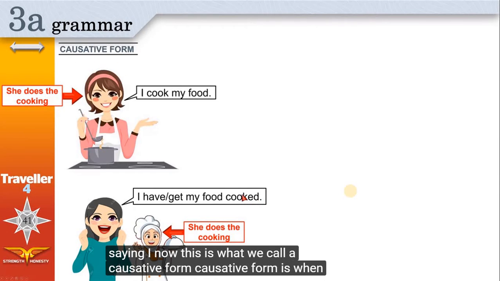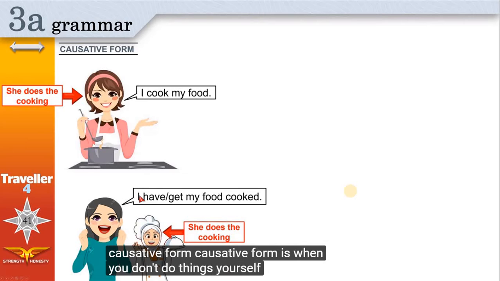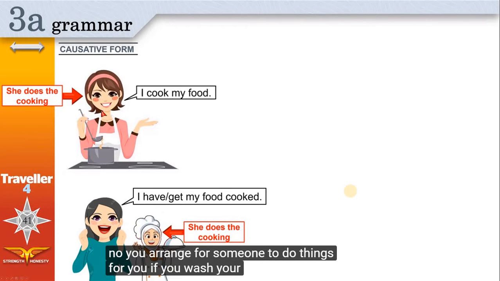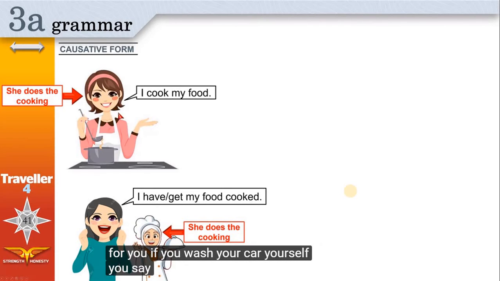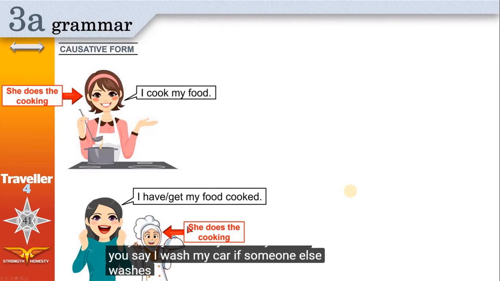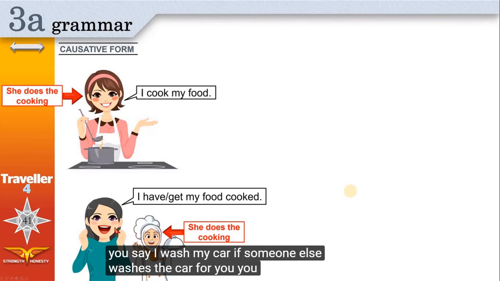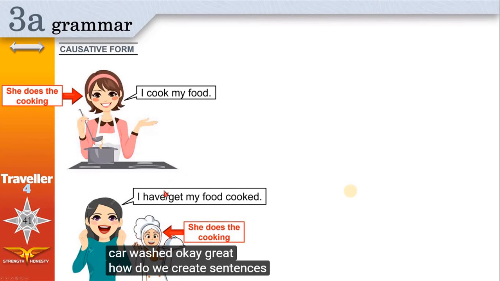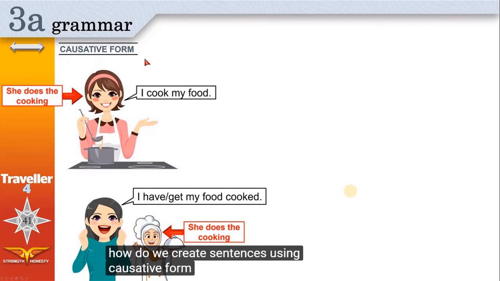Causative form is when you don't do things yourself. No, you arrange for someone to do things for you. If you wash your car yourself, you say, I wash my car. If someone else washes the car for you, you say, I have my car washed. Okay, great. How do we create sentences using causative form?